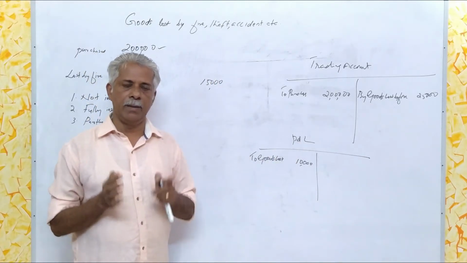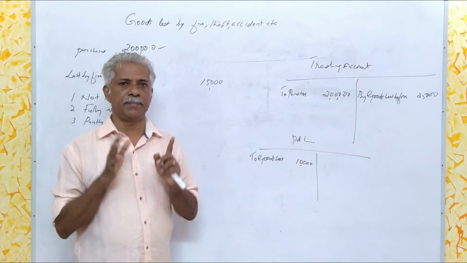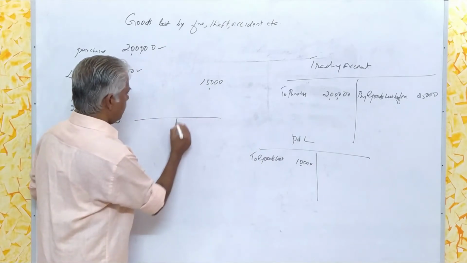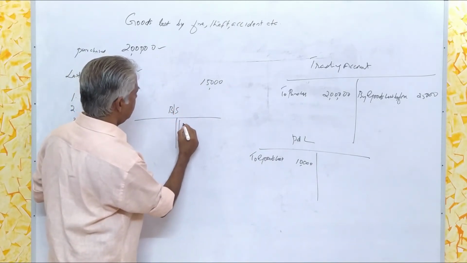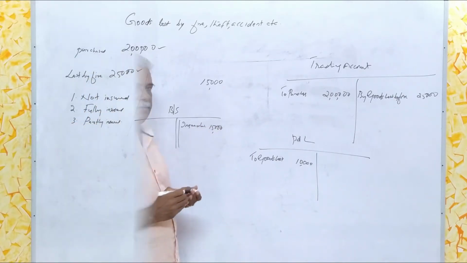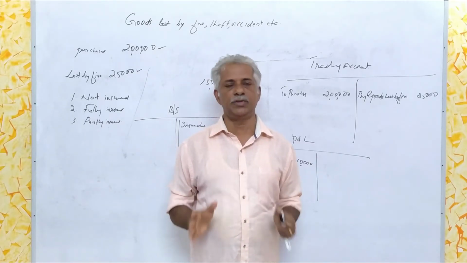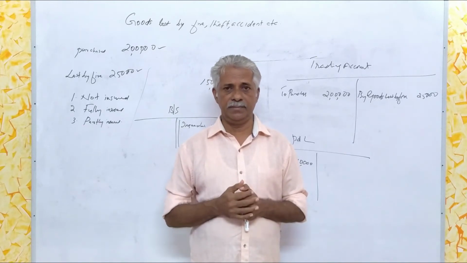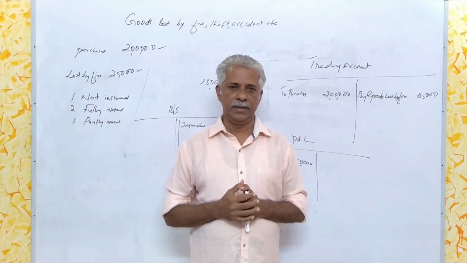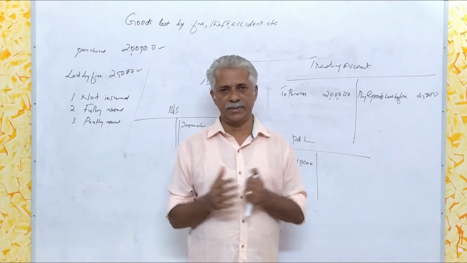Then, whatever amount is admitted by the insurance company, being an amount due from them, represents an asset and should be shown on the asset side of the balance sheet. That is, on the balance sheet, we can write here insurance claim rupees 15,000. Very often, this particular item will be given as an adjustment. But sometimes, it may also be given in the trial balance. If this item appears in the trial balance, as we know, it should be taken only at one place.